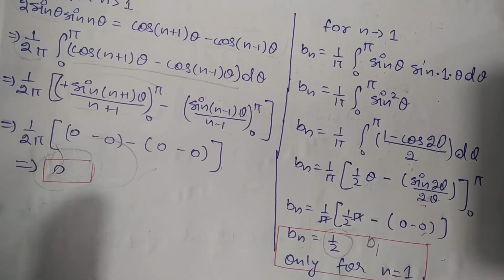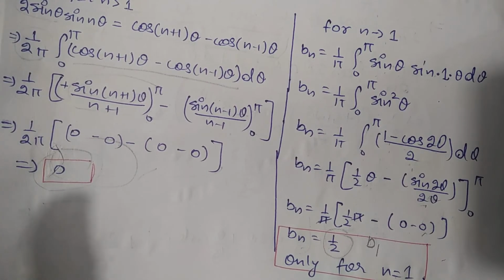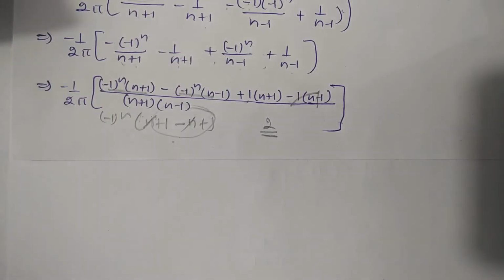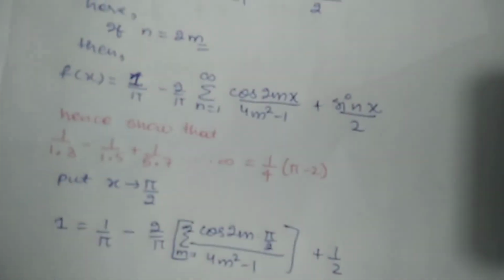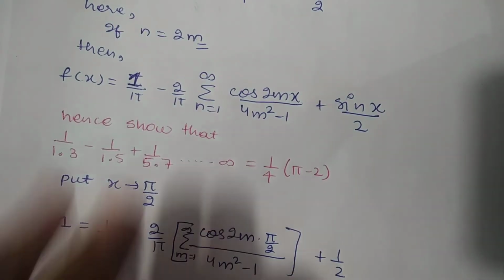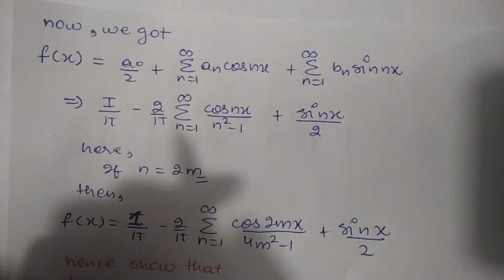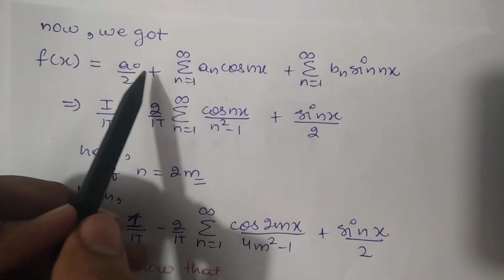Now students, we got the value of an, we got the value of bn, we got the value of a naught. Now finally we will get f of x will be a naught by 2.